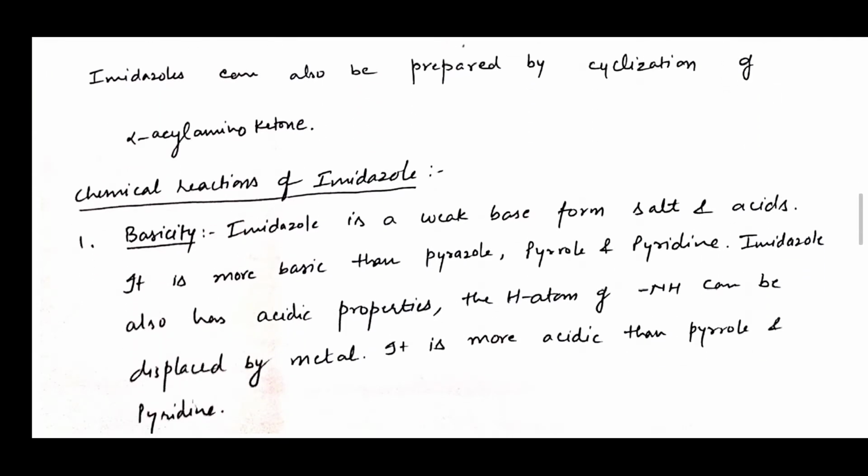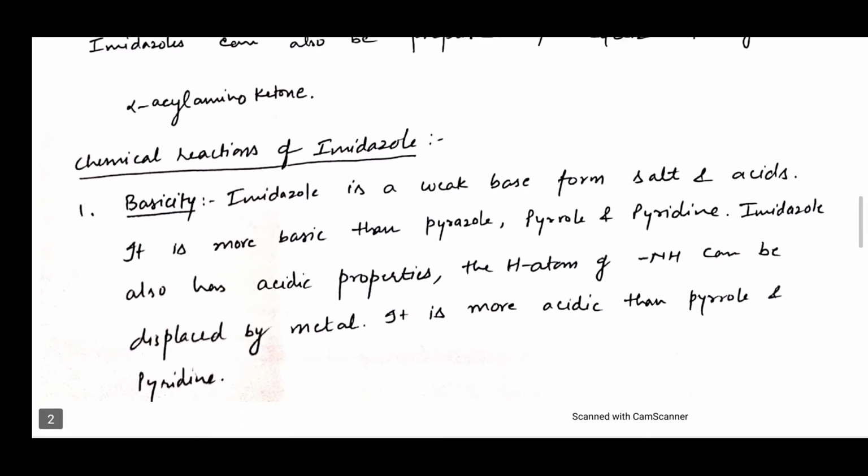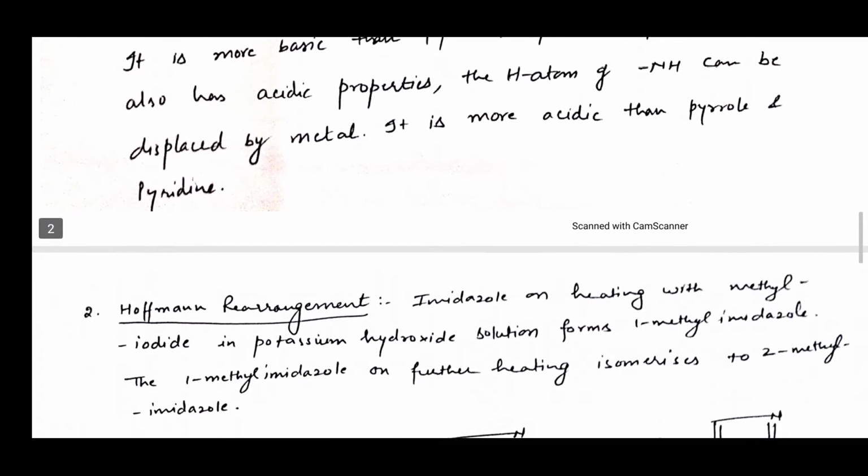Now, chemical reactions of imidazoles. Imidazole is a weak base and forms salts with acids. It is more basic than pyrazole, pyrrole, and pyridine. Imidazole also has acidic properties. The hydrogen atom of NH can be displaced by metal. It is more acidic than pyrrole and pyridine.